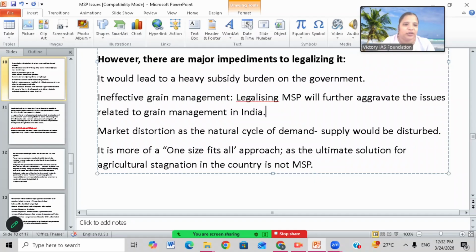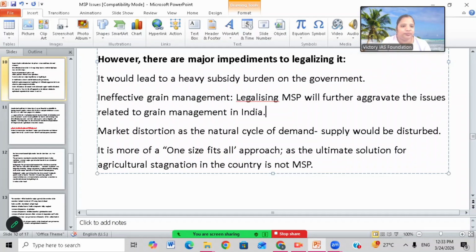Suppose the government can't ensure the MSP to a farmer directly, he can go to the court. So another hurdle will come on the head of the government. Ineffective grain management: legalizing MSP will further aggravate the issues relating to grain management in India. To get MSP, all farmers will go to one particular crop. In that case, storage will also become a problem. And market distortion, as the natural cycle of demand and supply will be disturbed.